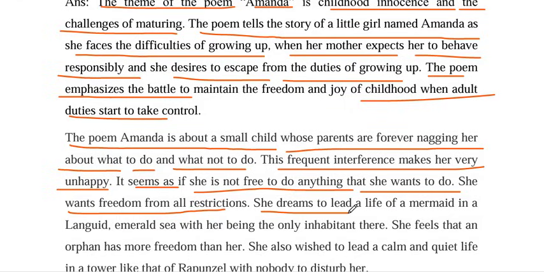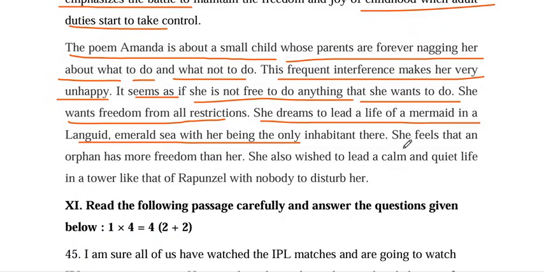She dreams to lead a life of a mermaid in a languid emerald sea with her being the only inhabitant there. She feels that an orphan has more freedom than her. She also wished to lead a calm and quiet life in a tower like that of Rapunzel with nobody to disturb her.